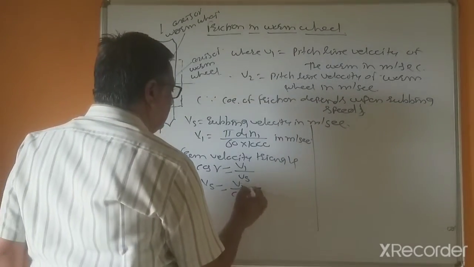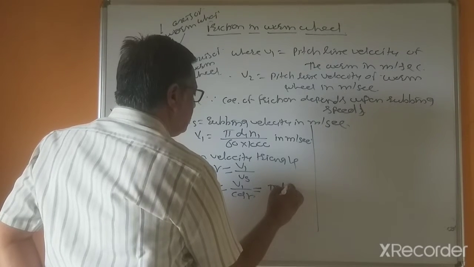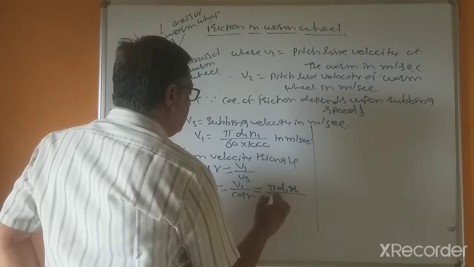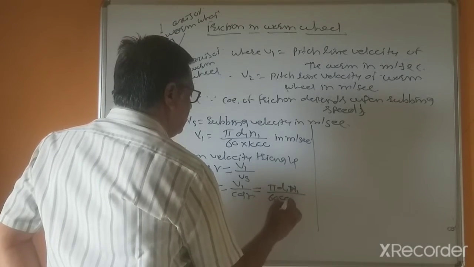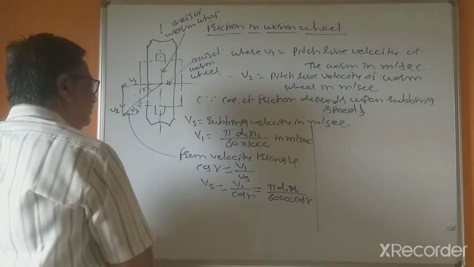So now put the value of V1, pi D1 N1 divided by 60,000 into cos gamma.